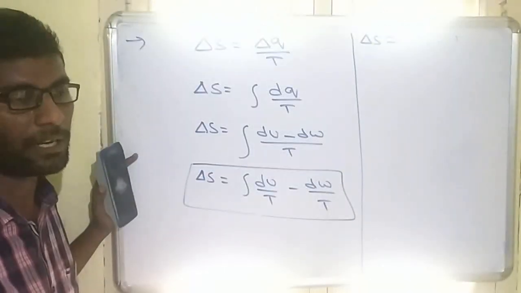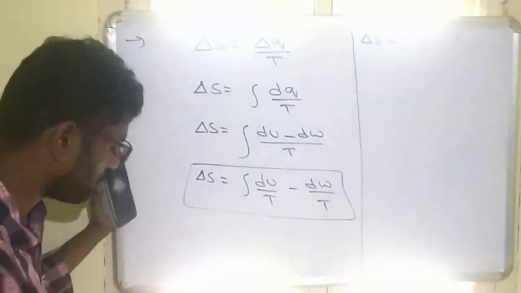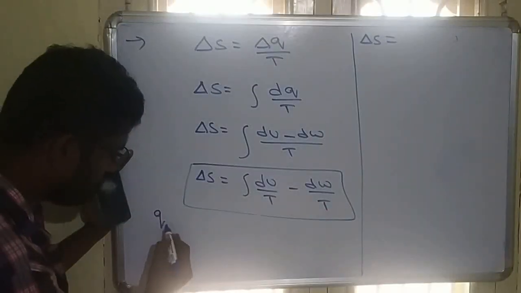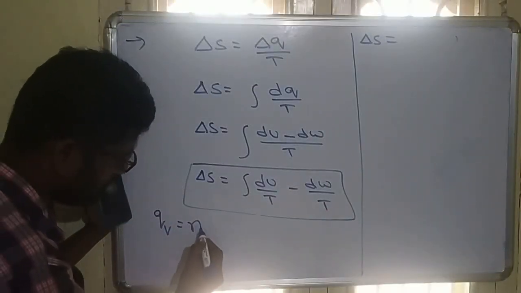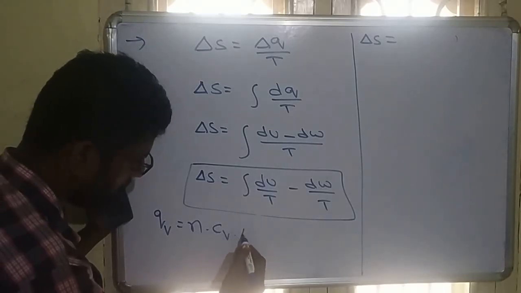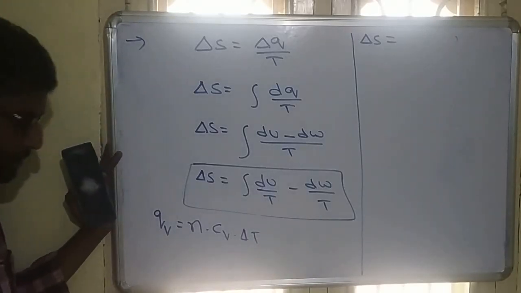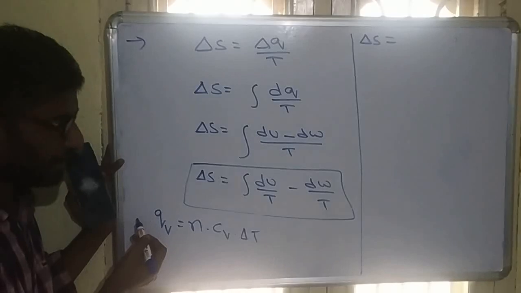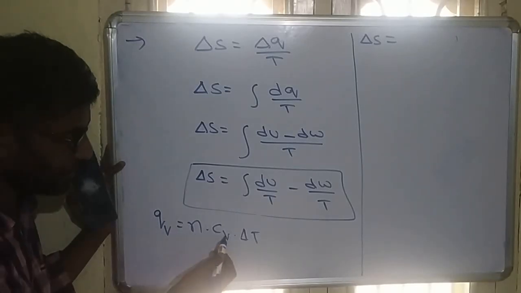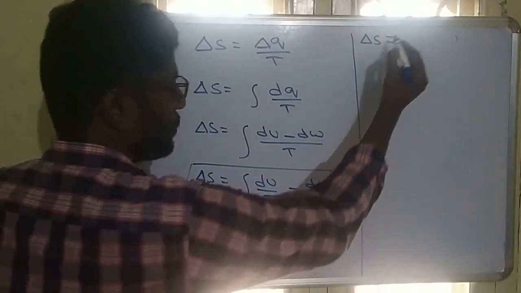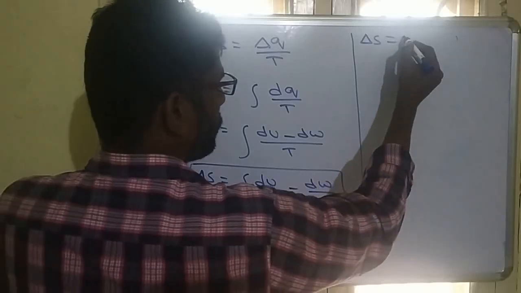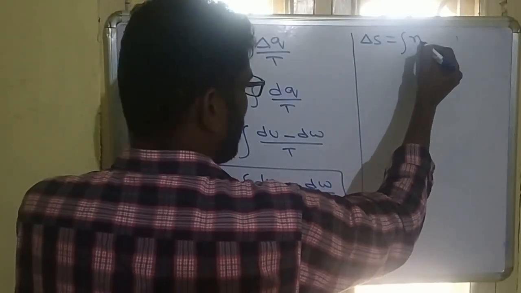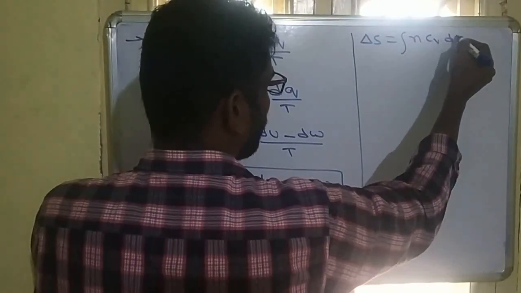Internal energy means heat at constant volume. So heat at constant volume Qv is equal to n into Cv into delta T. Remember this. Qv is nothing but internal energy. So that is n into Cv into delta T. So in place of dU, we can write integration of n Cv into dT.